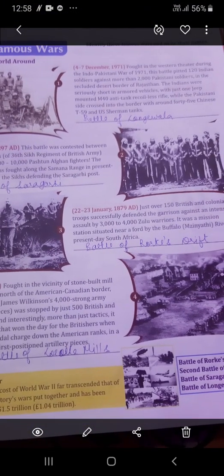Now go to page number 59. Famous wars. Identify these famous wars and write their names. 4 to 7 December 1971, fought in the Western Theatre during the Indo-Pakistan War of 1971.